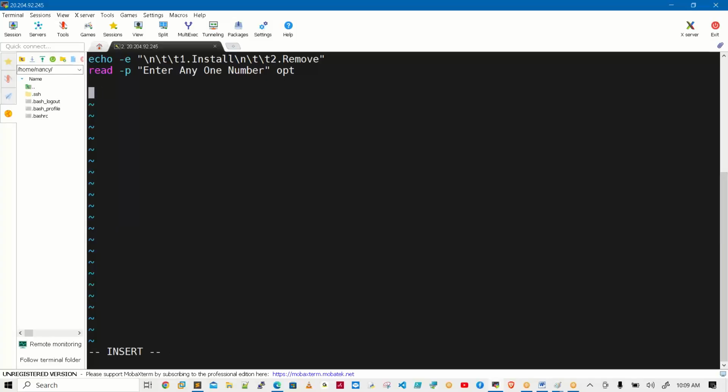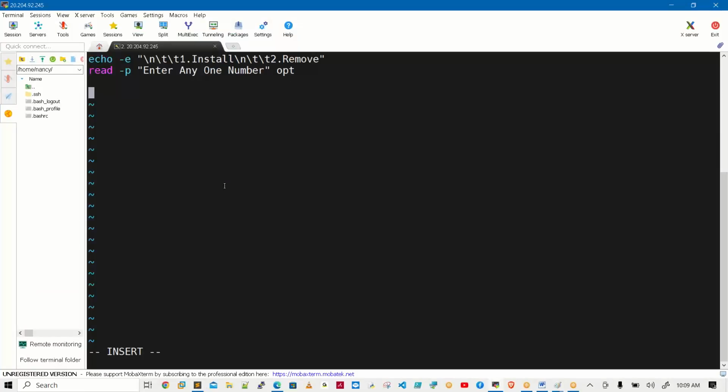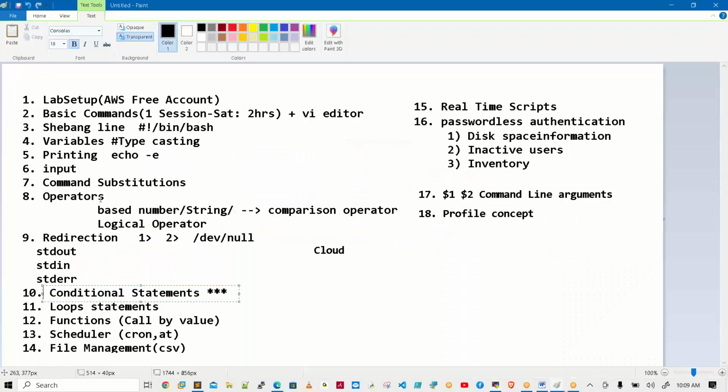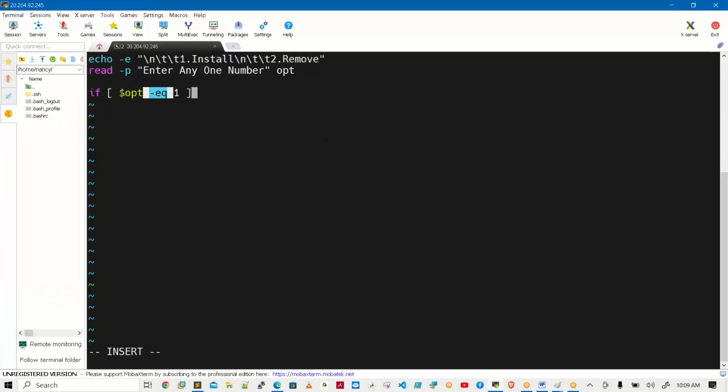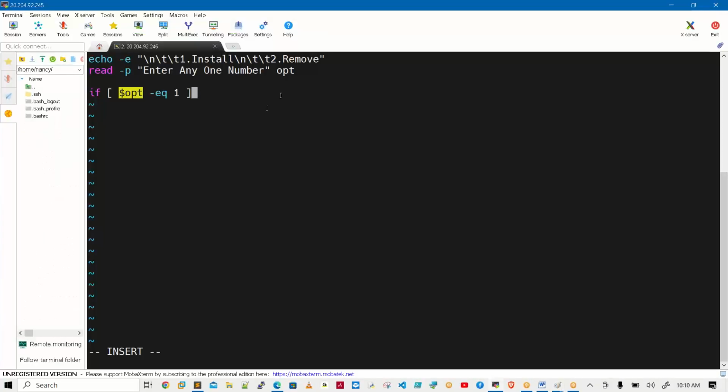Here you have if conditions. I said here, conditional statements. When we know this concept, then we can write: what is the value in opt? Is it equal to 1? Yes, operators are there. How do you know the equal operator? That is in the comparison operators area, where you will get the equal operator. And what is opt? It's a variable you are storing something in. When we know the syntax, yes, I'm writing some statements.